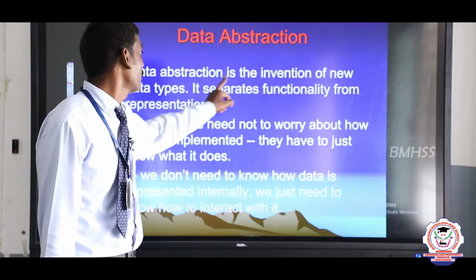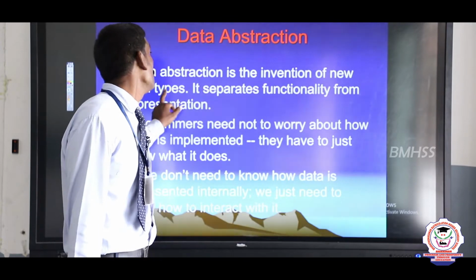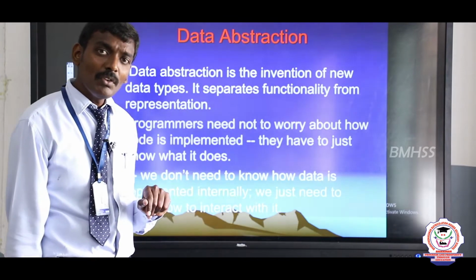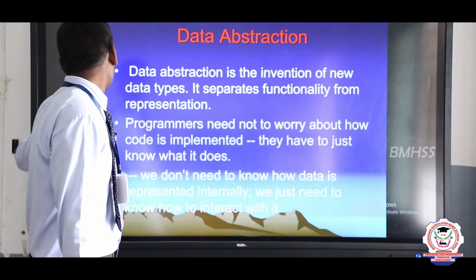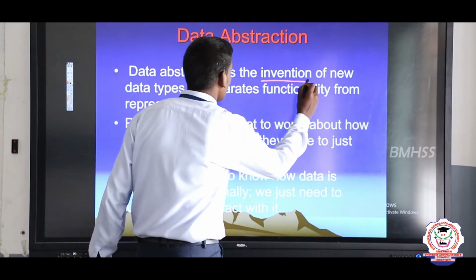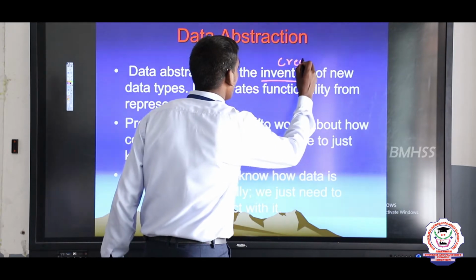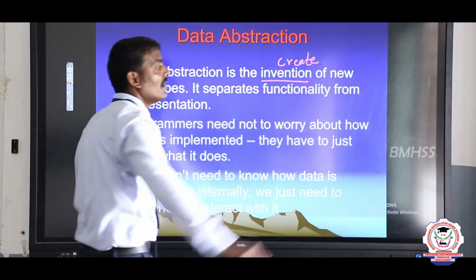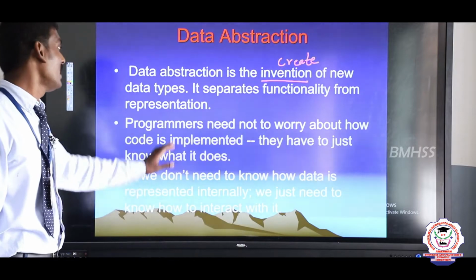Data abstraction is then the invention of a new data type. What is the meaning of invention of a new data type? We can create a new data type. Invention means creating a new data type.